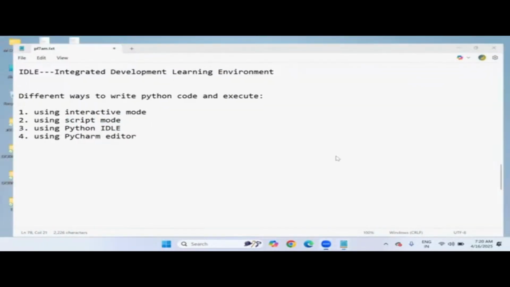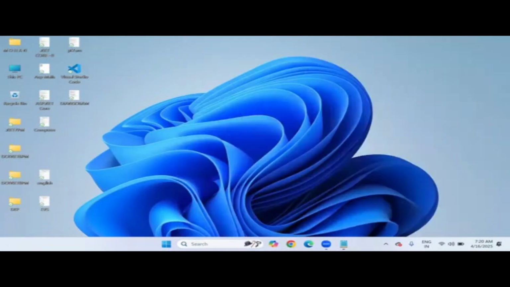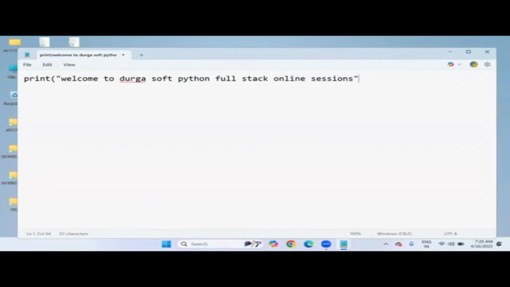Very simple. You can open the Notepad editor. Notepad is also a plain text editor. Here I'm trying to type something like print. Notice there is no IntelliSense, no graphics. It's a plain text editor, and you have to check spellings yourself. It is not showing any suggestions. So I'm writing: welcome to Durgasoft Python Fullstack online sessions. I'm just writing this script. So this is my Python code.